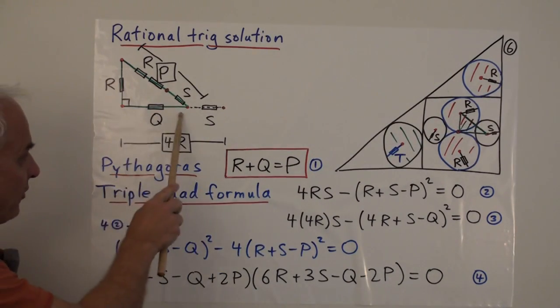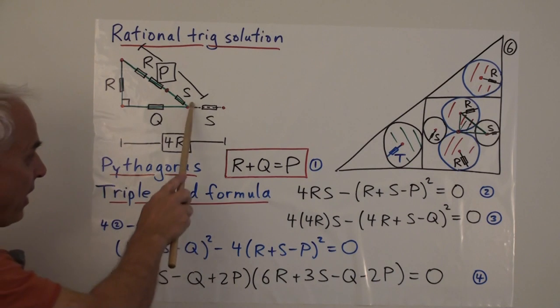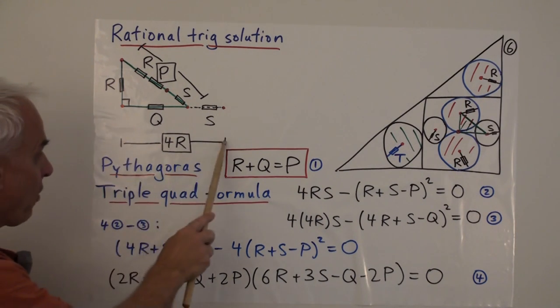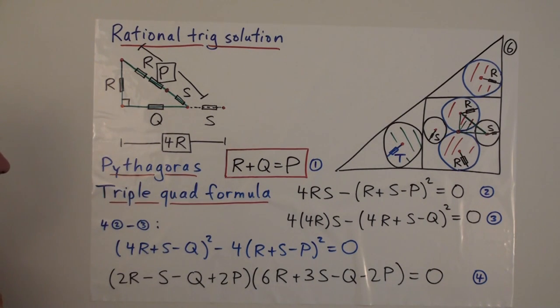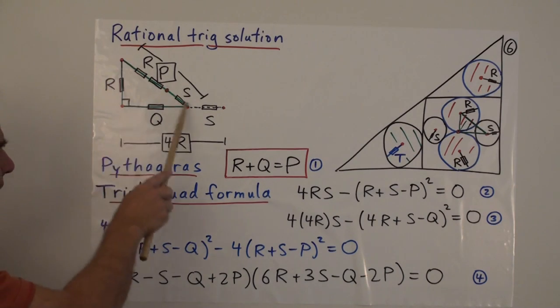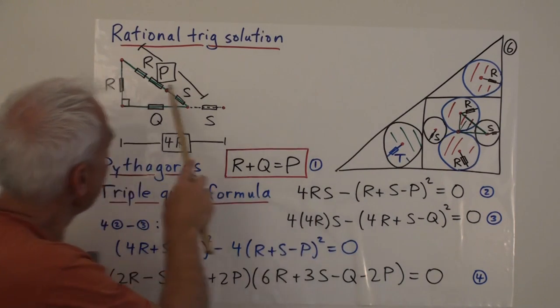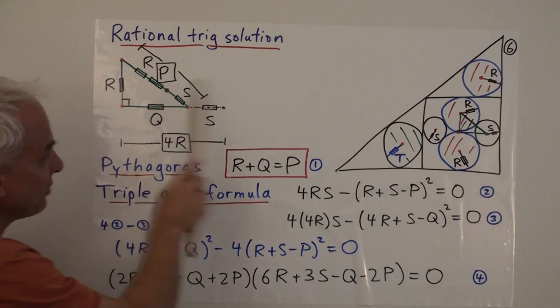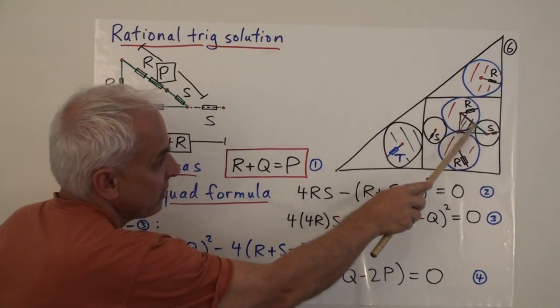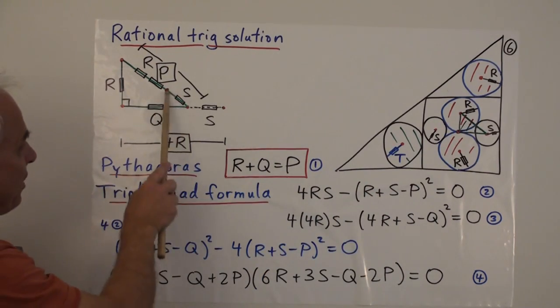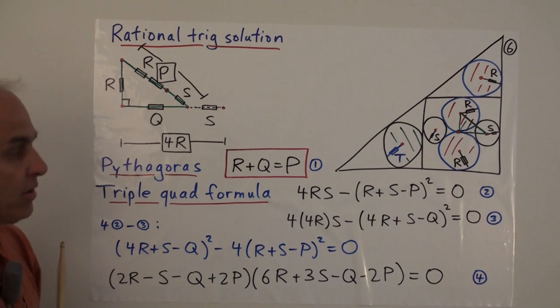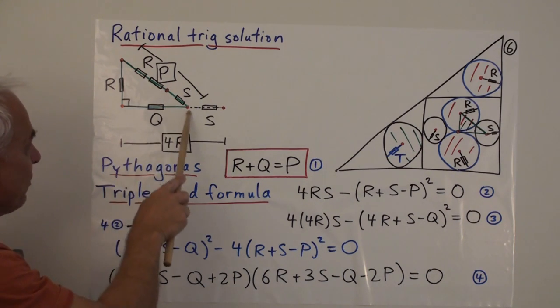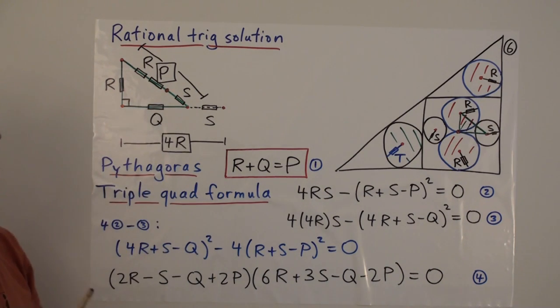So we have three quadrances here, a Q, which we don't know, an S, which we do know, and a 4R, which we do know. On this side here, we also know that the quadrance from here to here is going to be capital R, and from here to here is capital S. So again, we have three collinear points, and we have three quadrances formed by those collinear points.